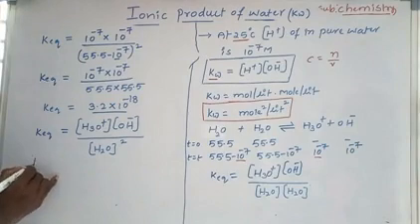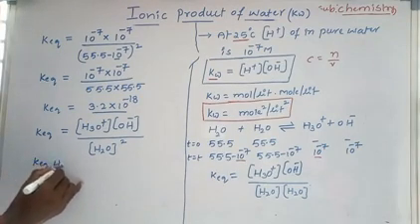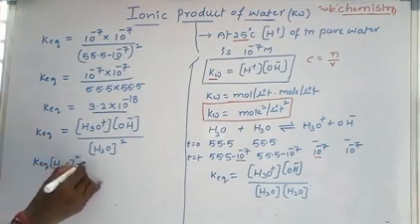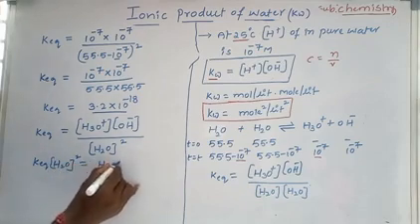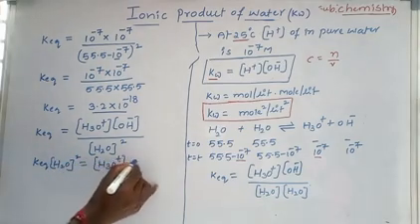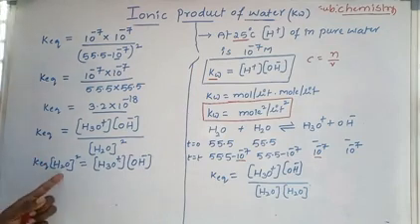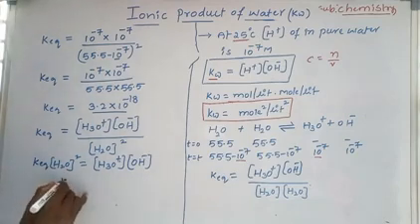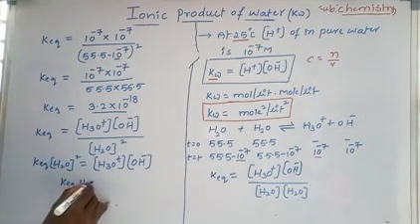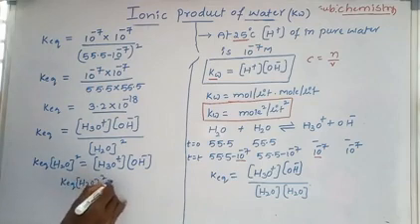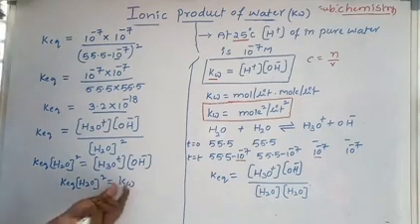Now from that, K equilibrium into concentration of water to the power of 2 equal to concentration of H3O plus into concentration of OH minus ion. Here K equilibrium is constant and H2O concentration is also constant. So K equilibrium into H2O concentration to the power of 2 equal to one constant, that I am going to write Kw. The Kw is nothing but the ionic product of water.